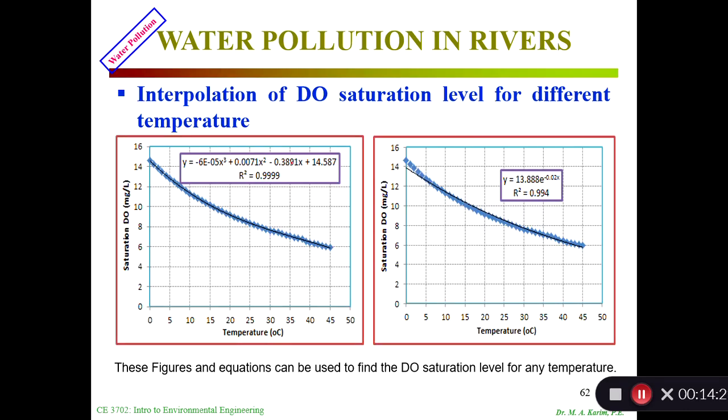This is a polynomial equation, and this is an exponential function. Both of them fit very well, 99.4%. This one is even 99.99%, an even better fit than this, but you can use both. If you go beyond 45 degrees, you should be able to use this equation to come up with the values, since it can be extended like that as a trend. Okay, we are going to stop here for this one, and then we'll start from the next slide.